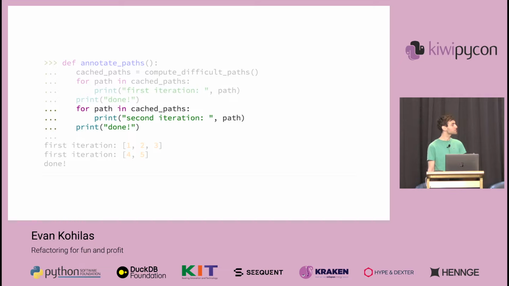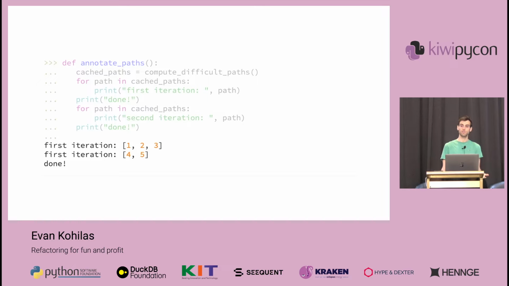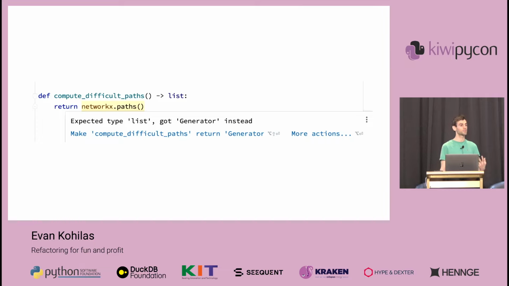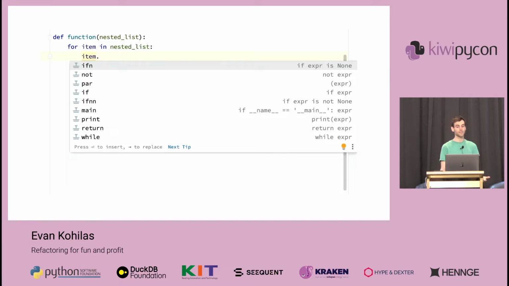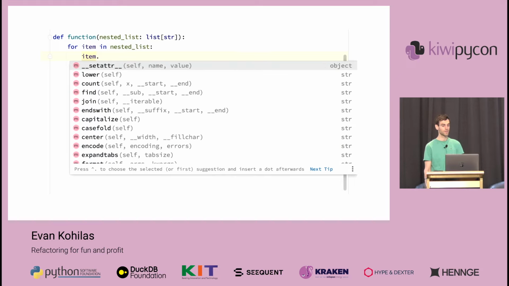But because it's a generator, when we iterate over the saved returned output again, nothing will happen since it's already been exhausted and can only be iterated over once, even though we might expect that from a list. But with the right tools, errors like this can be highlighted for us. Another case is when we're unpacking a nested data type. Here we'll see that the IDE can't give us any auto-completion help. But with typing, an IDE will give us auto-completions for that inner item, which is quite handy and lets you write code much faster.